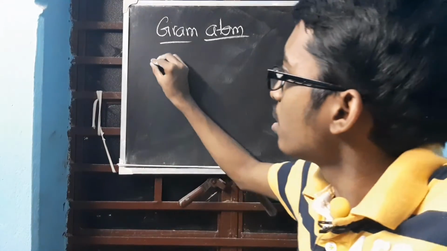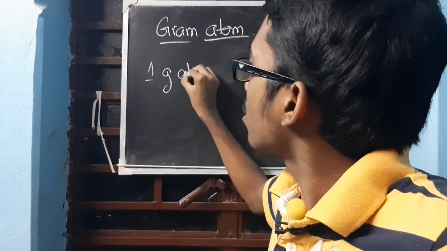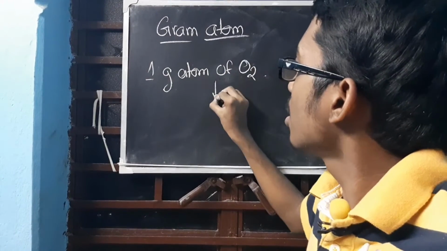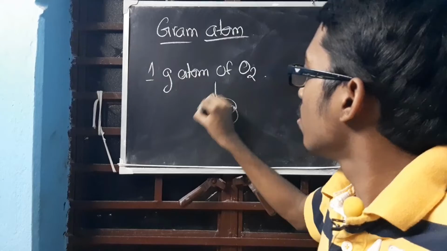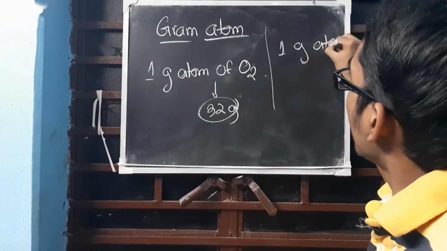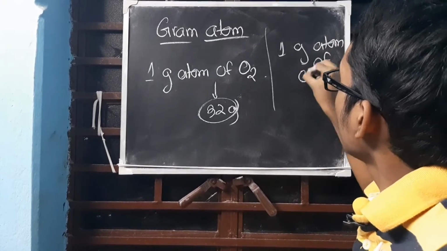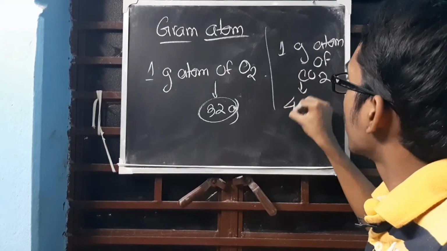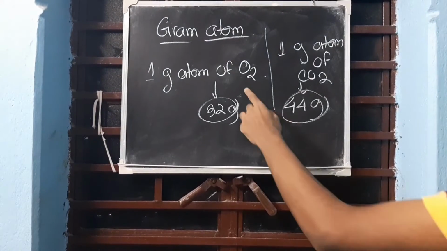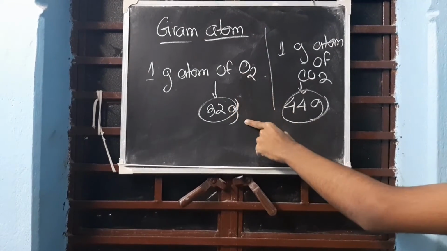Suppose you are given 1 gram atom of oxygen. Answer is 32 gram. Suppose you are given 1 gram molecule of carbon dioxide. Answer is 44 gram. Where am I getting the answer from? Multiply this. What is the total sum? 32. That is the answer.